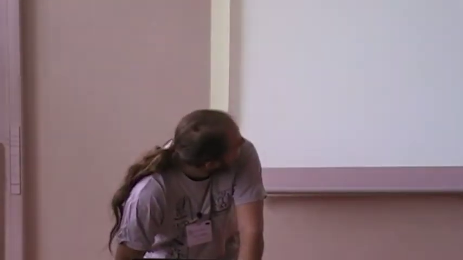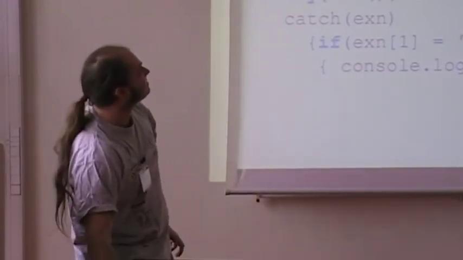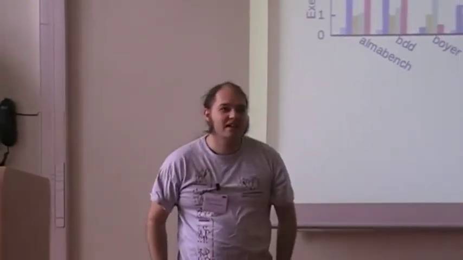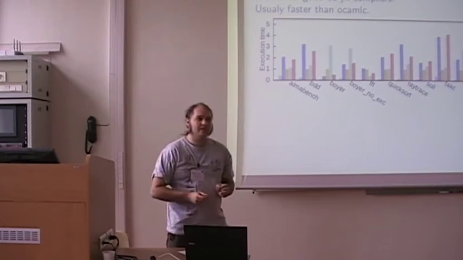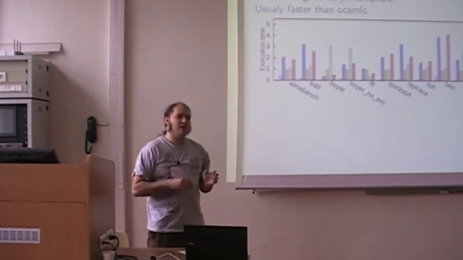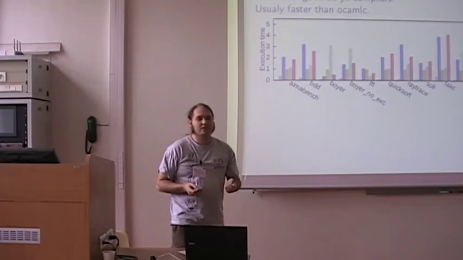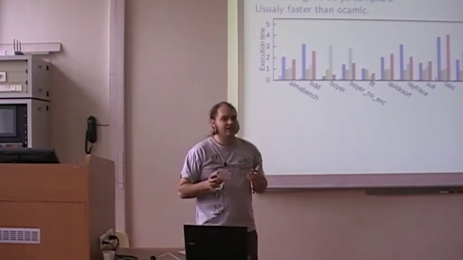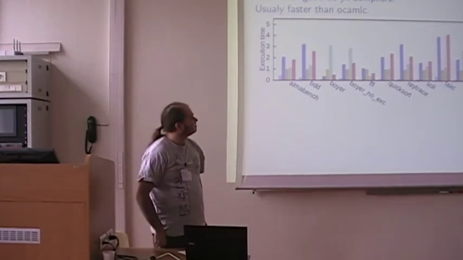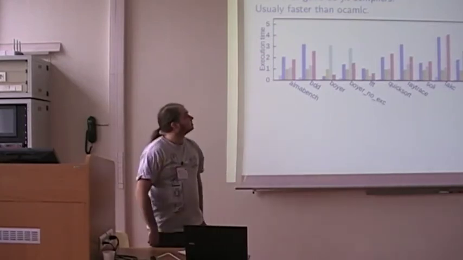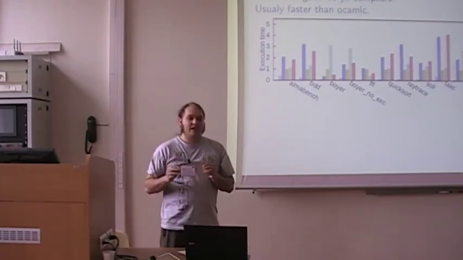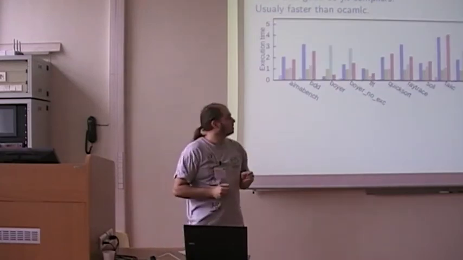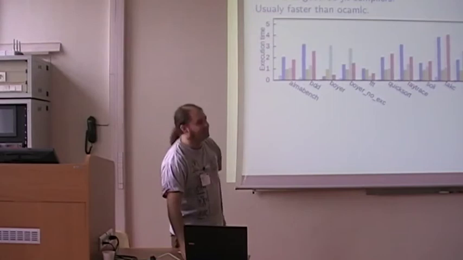But what is more cool is that it's fast. When tested with a good JavaScript engine, it's faster than OCaml. Usually faster. When you do heavy exception things, it becomes slower since JavaScript exceptions are quite lame. But in other cases, it's quite good. And well, got some examples. And so V8 is usually good and faster than OCaml. The others are less good.